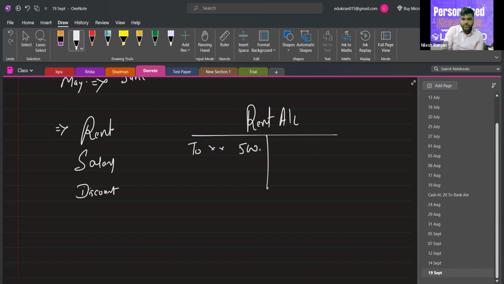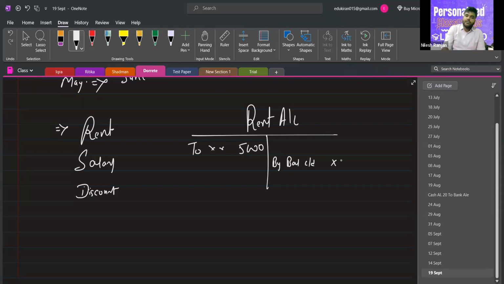Let's say 5,000 on the debit side, there is a payment of rent of rupees 5,000 in the current year. If we have to close this account, then there should be no balance in this account. If there is any balance, then it will be carried forward to the next period.